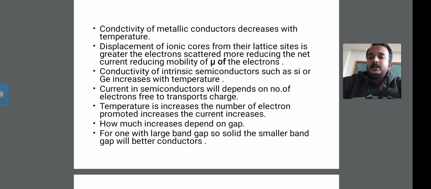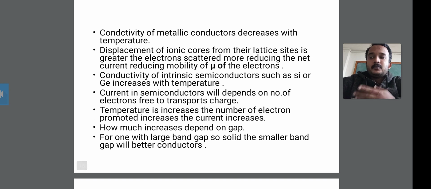Next is the conductivity of intrinsic semiconductors such as silicon or germanium. It increases with temperature. The intrinsic semiconductors silicon and germanium show conductivity, and this conductivity increases with temperature.